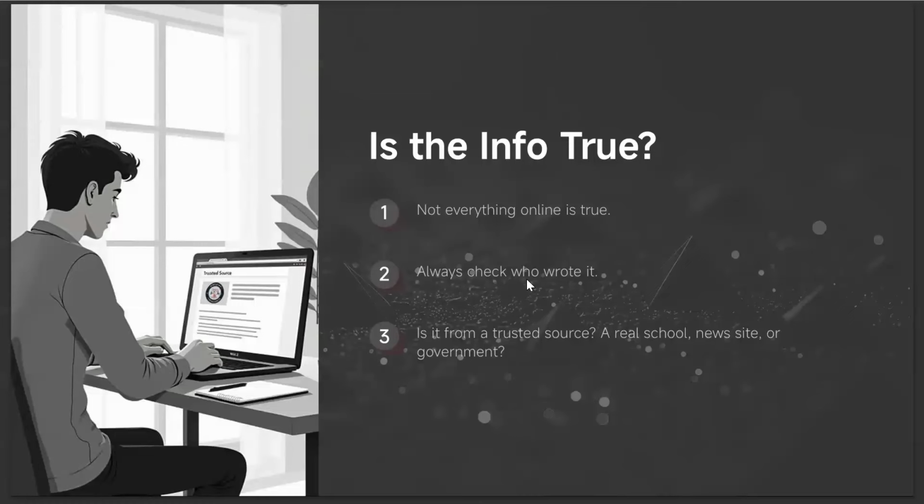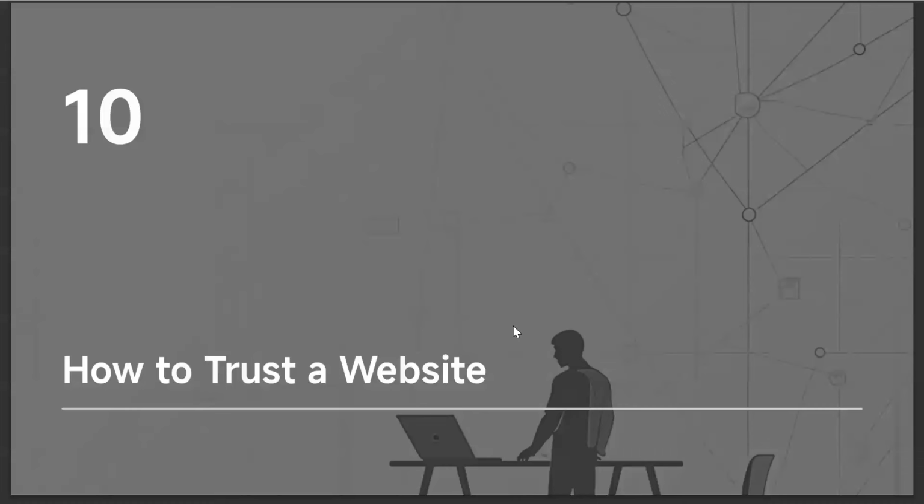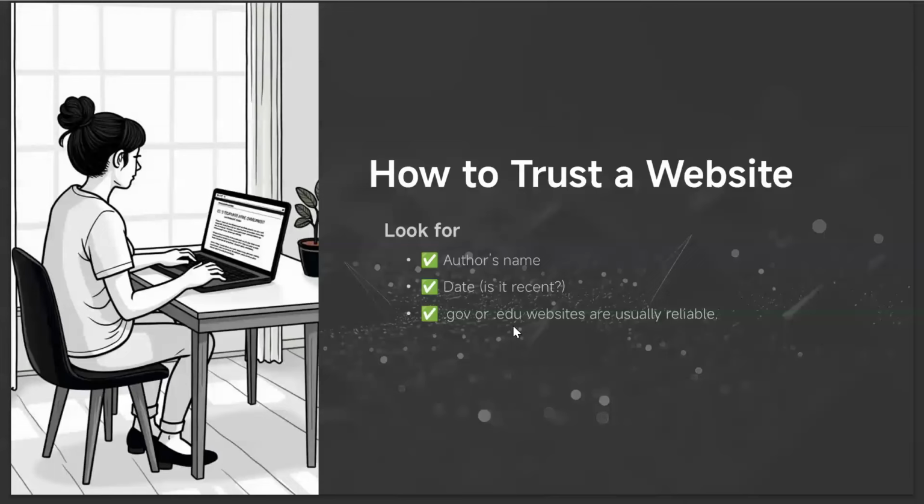So you should be aware of the source, and only then can you check if the information is true or not. Now, how do you trust a website? You should look into the author's name and the date when it was written. Like I mentioned before, .gov or .edu websites are usually reliable. So you should also know how to search for reliable websites.